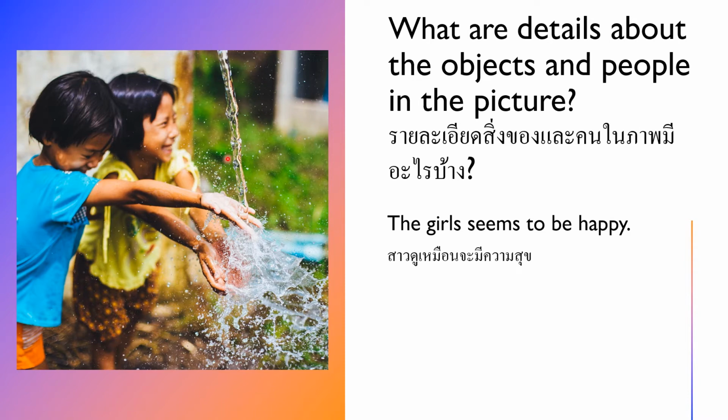What can we see about these two girls? Are they crying? No, they seem to be happy. They look happy. See, these girls are laughing and playing in the water.